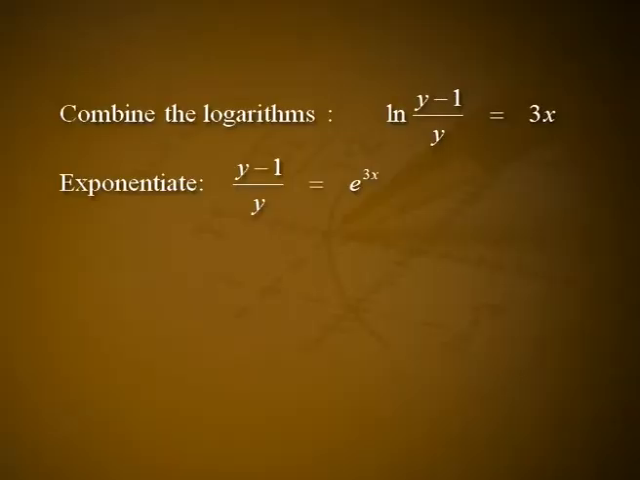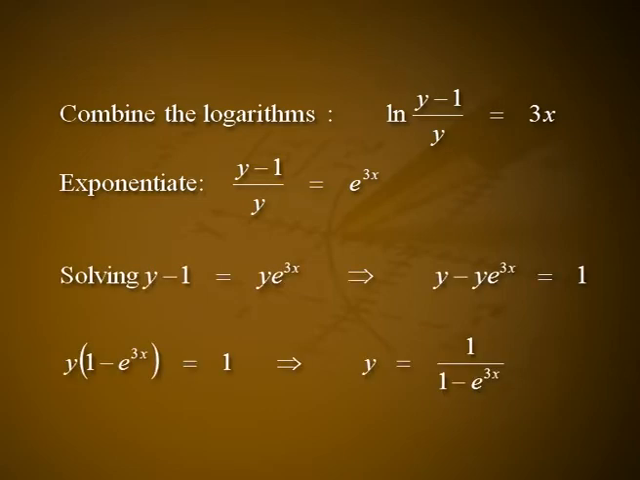C. log of (y minus 1) minus log y is equal to 3x. Combine the logarithms: log of (y minus 1) divided by y is equal to 3x. Exponentiate: (y minus 1) by y is equal to e raised to 3x. Solving, y minus 1 is equal to y into e raised to 3x, which implies y minus y into e raised to 3x is equal to 1. y into (1 minus e raised to 3x) is equal to 1, which implies y is equal to 1 divided by (1 minus e raised to 3x).